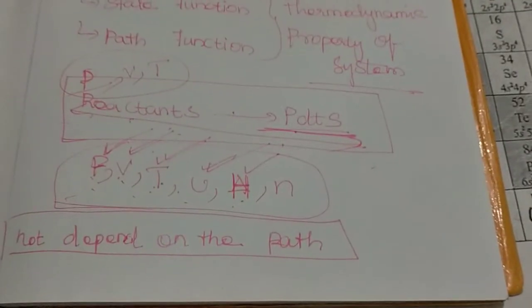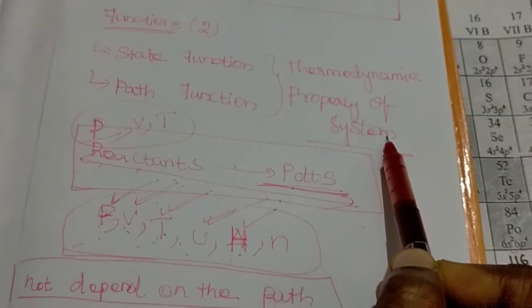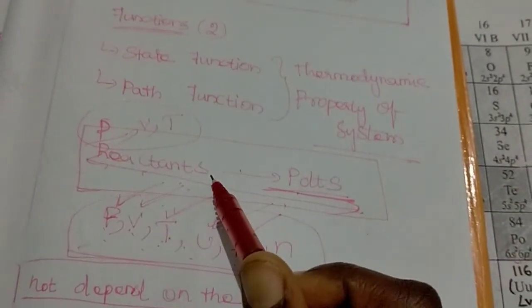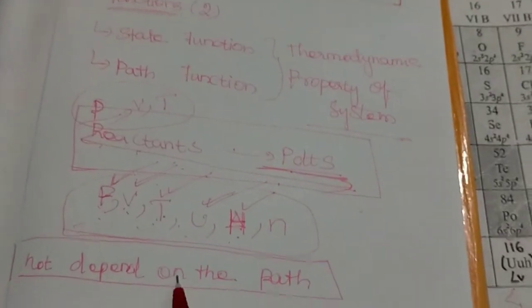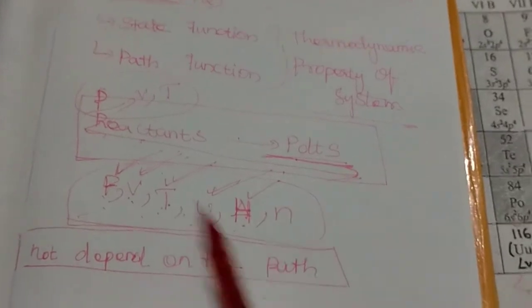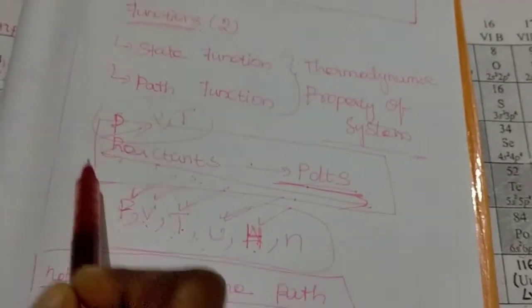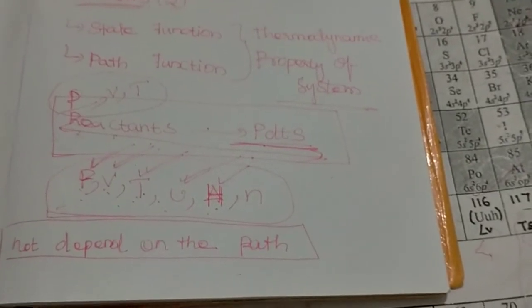So what is a state function? A state function is a thermodynamic property of a system whose specific value does not depend upon the path or manner by which the particular state is reached. That means the path and manner of that particular thermodynamic reaction. A path function is the opposite of a state function.